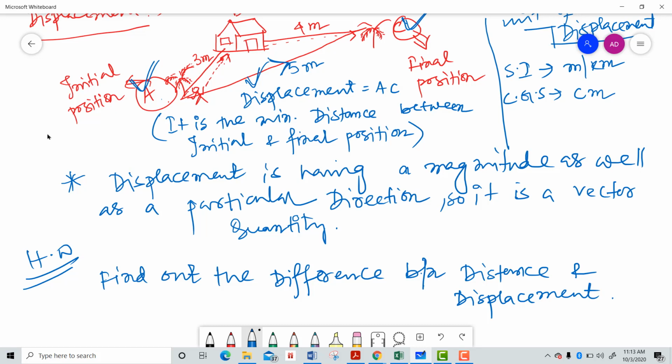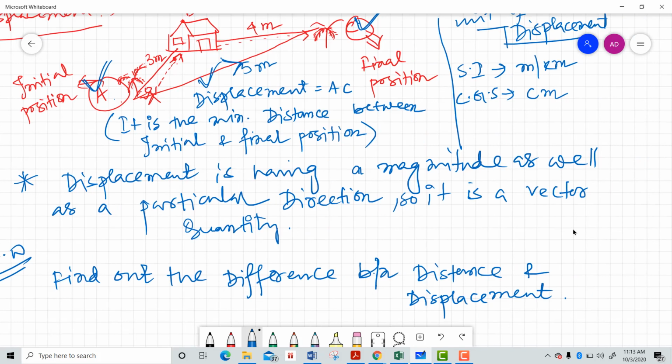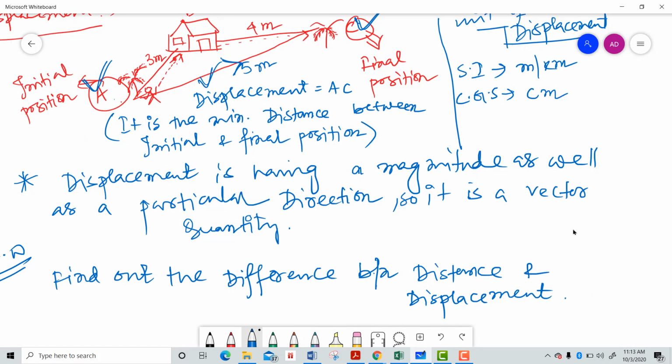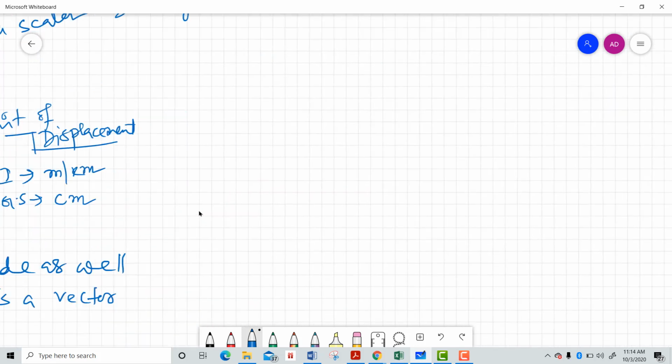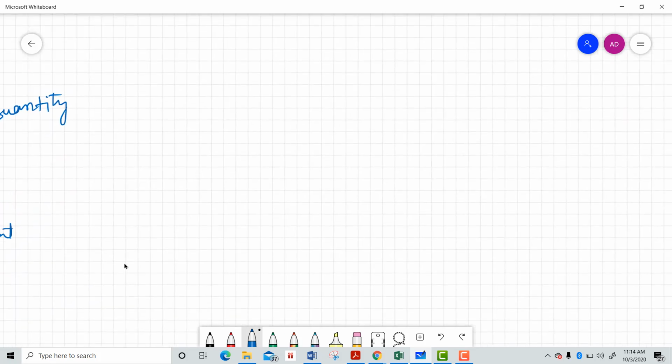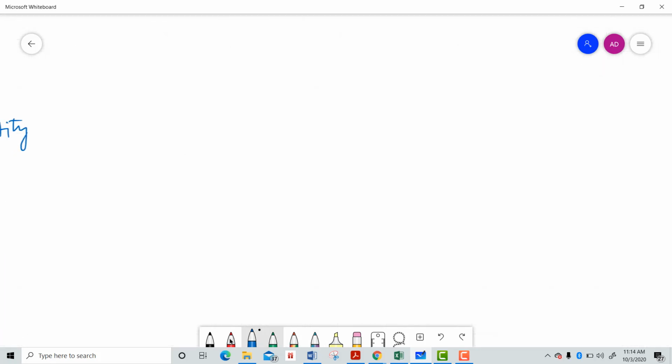Okay, so now let's move to another topic, that is, what is speed? If I am traveling from that coconut tree to my home, that means I should have some velocity or some speed. So I am talking about two things. One is speed, another is velocity. These are two different things. So how are they different? Let's see. Let me slide it down. Now we have a new whiteboard over here.